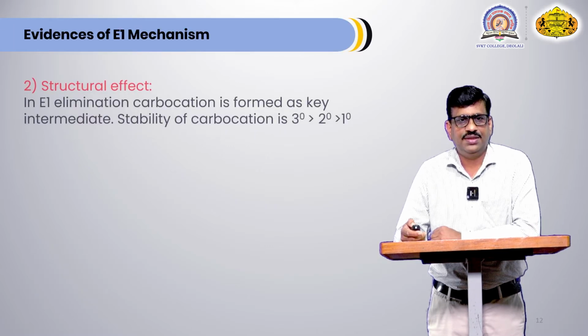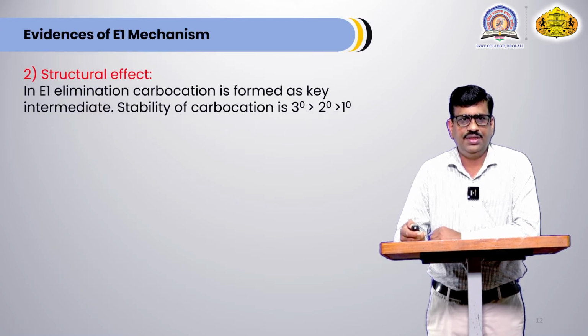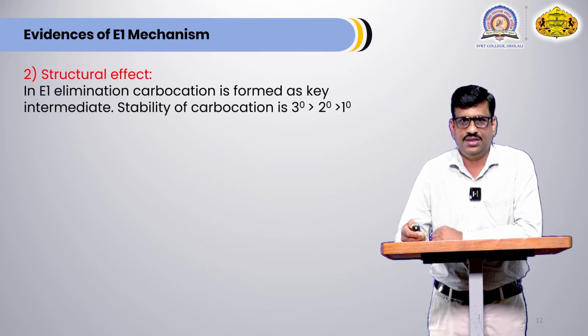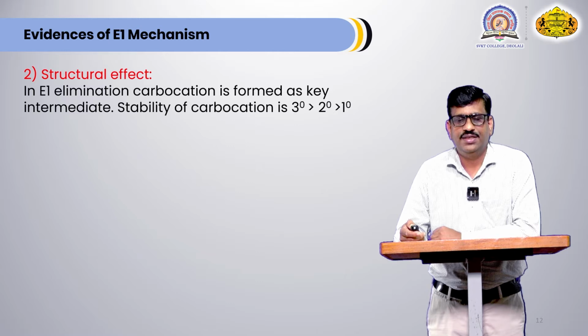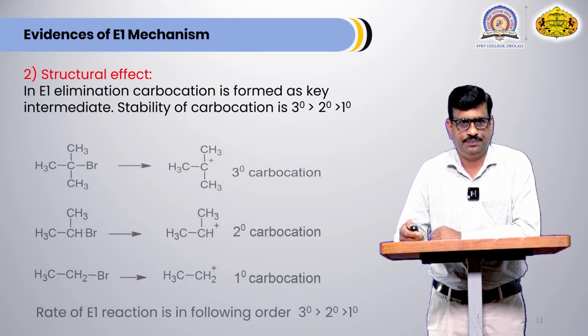Second evidence: structural effect. In E1 elimination, a carbocation is formed as a key intermediate. That's why the stability of the carbocation is very important in E1 elimination. As the stability of carbocation is tertiary greater than secondary greater than primary, tertiary carbocation is more stable. The reaction in which tertiary carbocation is formed proceeds at a faster rate.